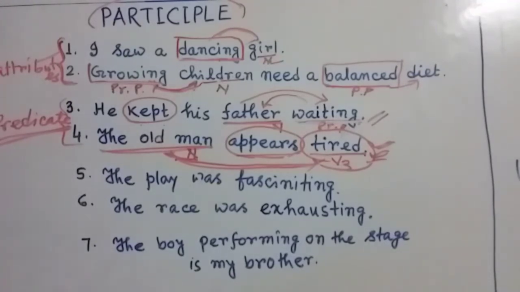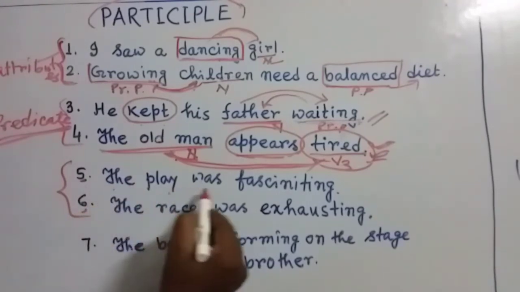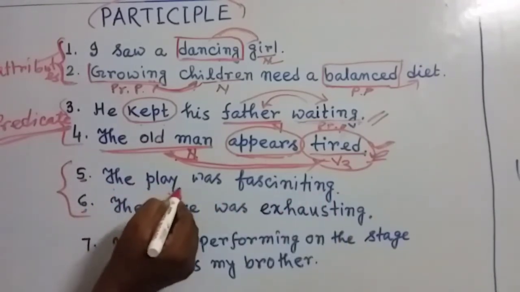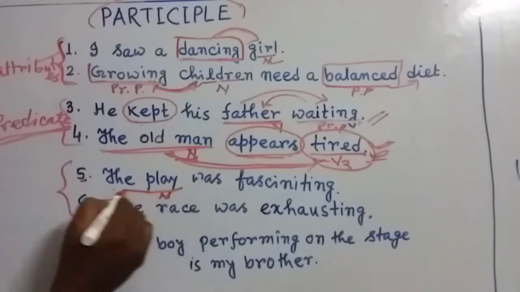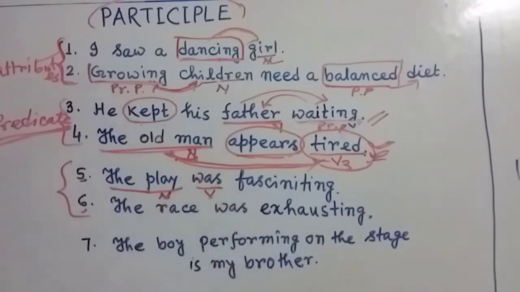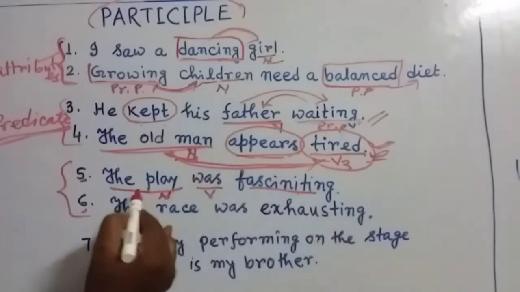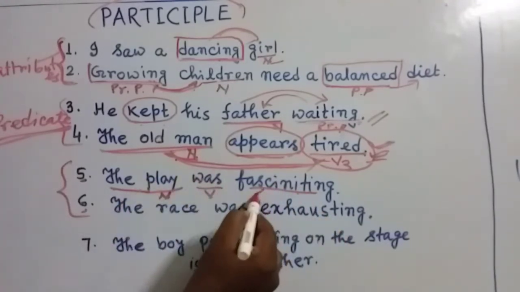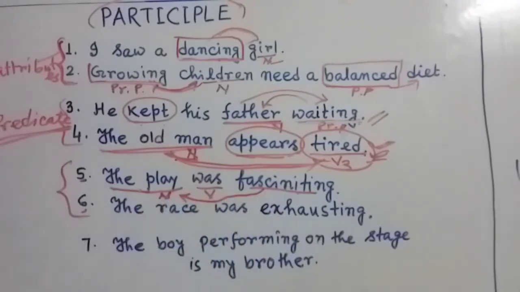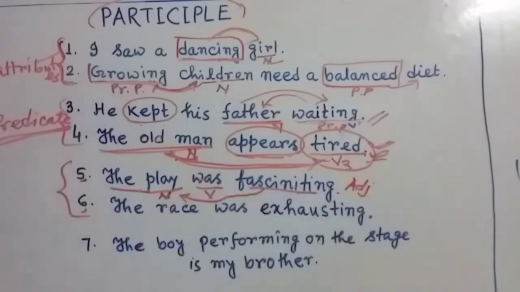Now my dear friends, let's consider these two sentences. Sentence number 5 and 6. 5 I have written, the play was fascinating. Here this is not a verb, this is used as a noun. So the play is a noun, rather was is the verb here. This is the verb, and the play was fascinating. So what was fascinating? The play was fascinating. That means this term is modifying the noun, the play. So obviously it's an adjective. As it is verb with ing, so obviously it's present participle.